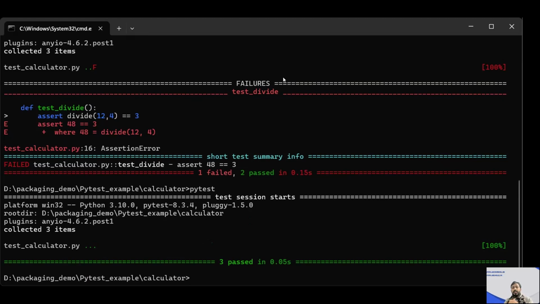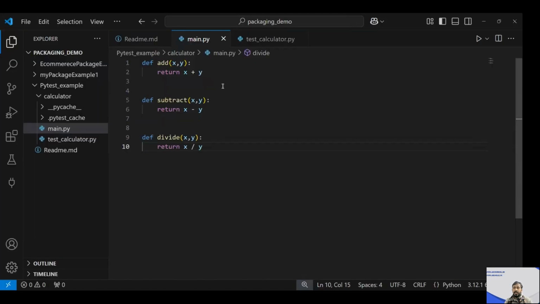So what we did here is learn why testing is very crucial in programming and MLOps. We saw how to write a test case using Pytest. That was a very simple test case we wrote. Obviously, we're going to write some good test cases with the machine learning program. Here, I just want you to understand what Pytest is and how test cases are written. And then we saw how Pytest integrates seamlessly with packaging and setup tools. So start writing tests for your code, whether it is a simple calculator or a complex machine learning pipeline.